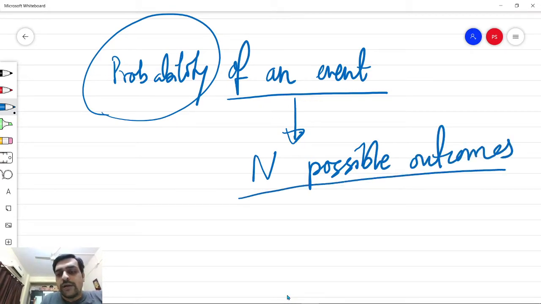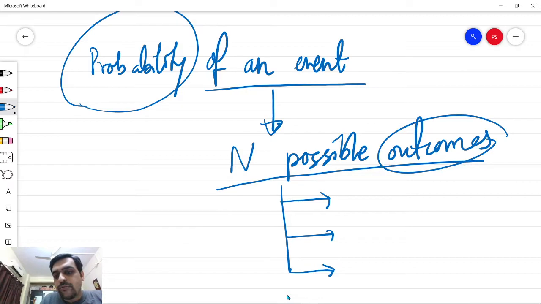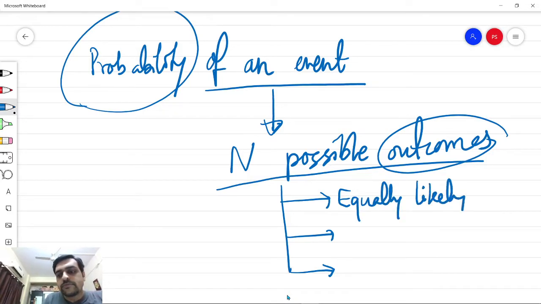Of course, these outcomes must satisfy certain conditions if we are to define the probability of each of the outcomes. The first condition is that all the outcomes should be equally likely. Next, the outcomes should be mutually exclusive.